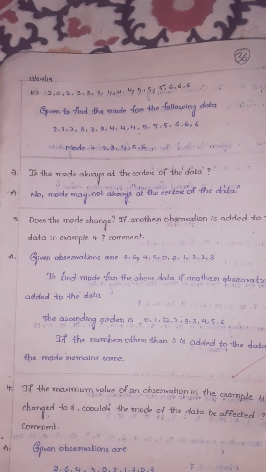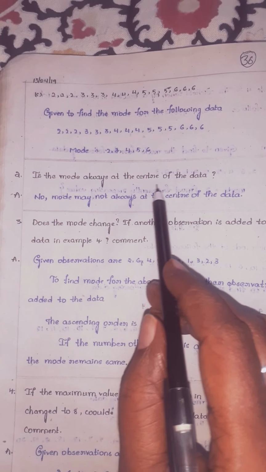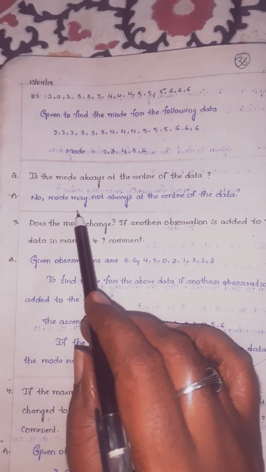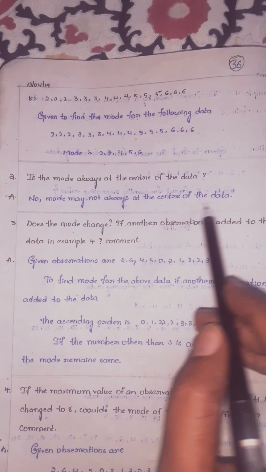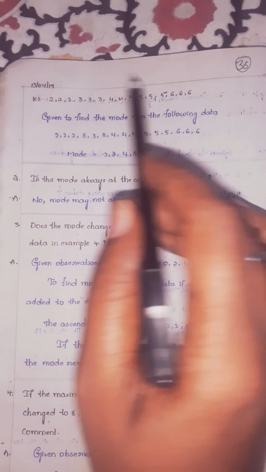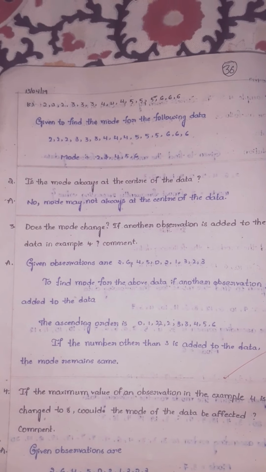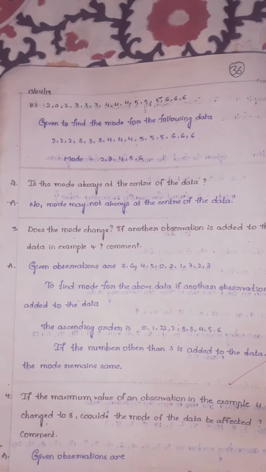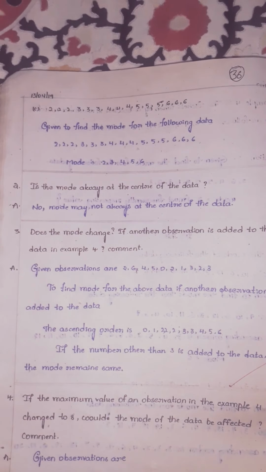Is it clear, children? So, is the mode always at the center of the data? No, the mode may not always be at the center of the data. In the middle only, it is not possible, children. It may be at the corner, on the left side or the right side.